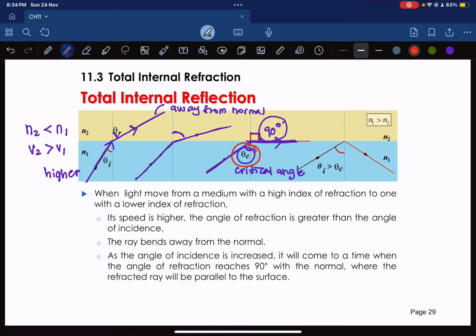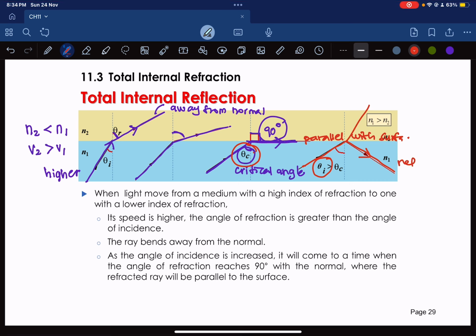At this point, the refracted ray is parallel dengan surface. Okay, parallel with surface. Dan if you increase the theta, the initial incident angle, more than the critical angle, it will result in total internal reflection. Dia akan reflect, dia tak ada refract dah.